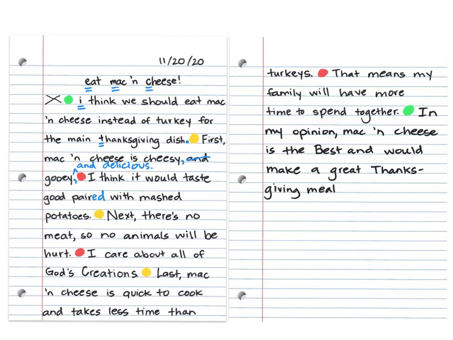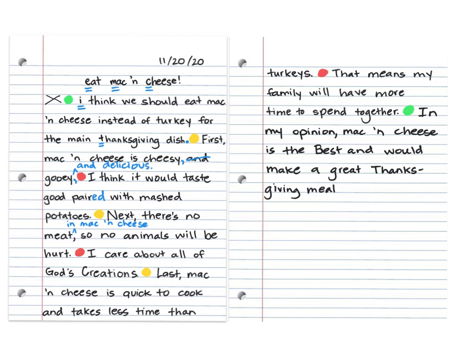Next, there's no meat, so no animals will be hurt. I think I can be more descriptive and say there's no meat in mac and cheese. That way, whoever's reading this knows what I'm talking about. Next, there's no meat in mac and cheese, so no animals will be hurt.